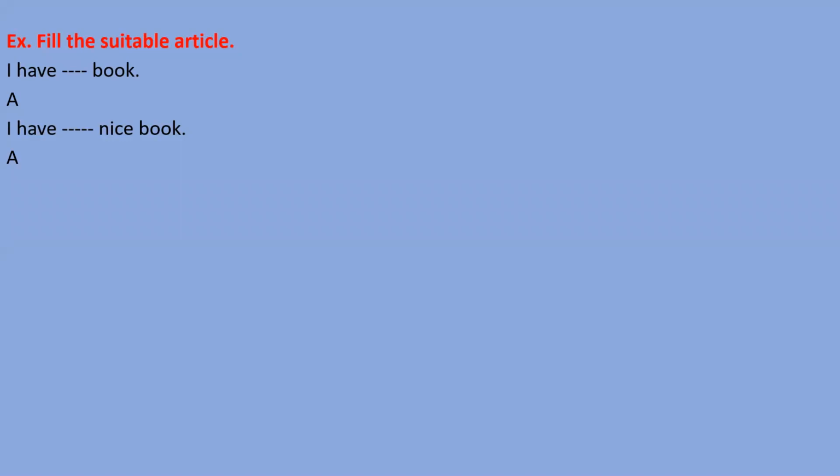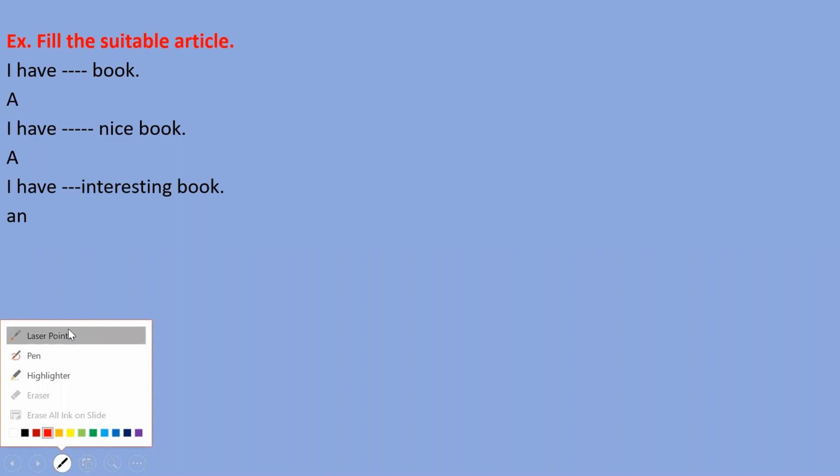I have an interesting book. Here I need to fill an, because the initial sound of interesting starts from a vowel letter. That's why we need to fill here an, not a.